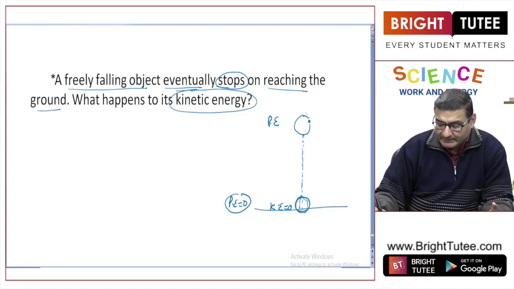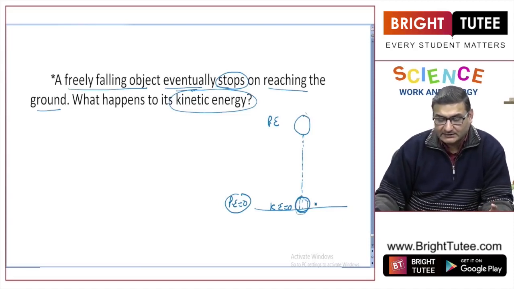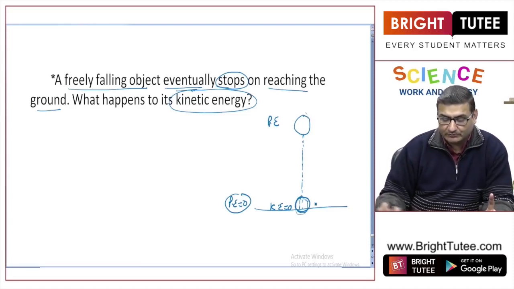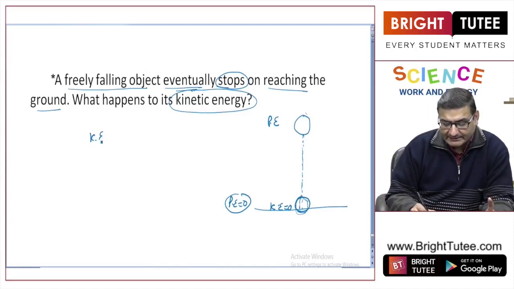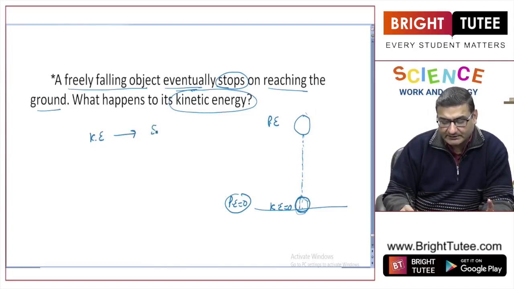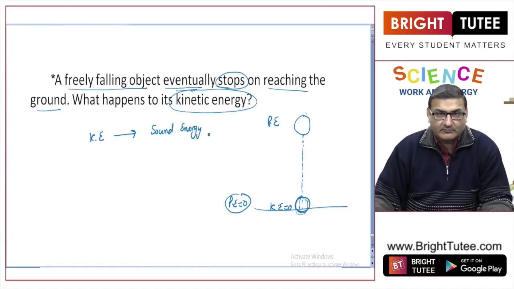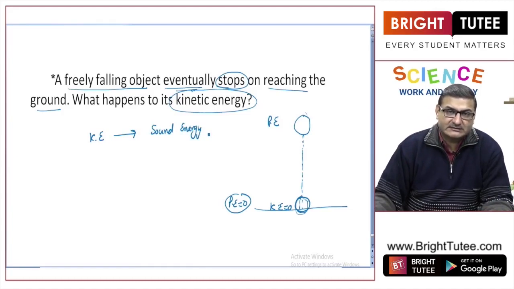First, the moment it strikes the surface, some sound is produced. So, this kinetic energy is getting converted into sound energy. Whenever an object is dropped from a height, the moment it strikes the ground, it will produce some sound. That is also a form of energy.